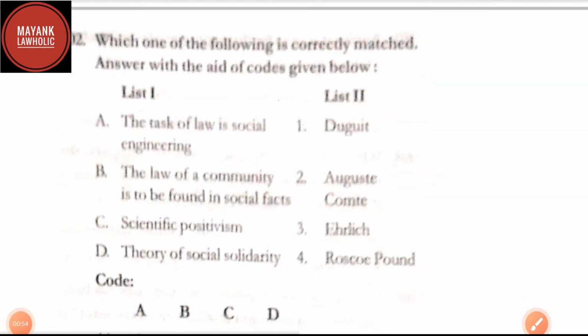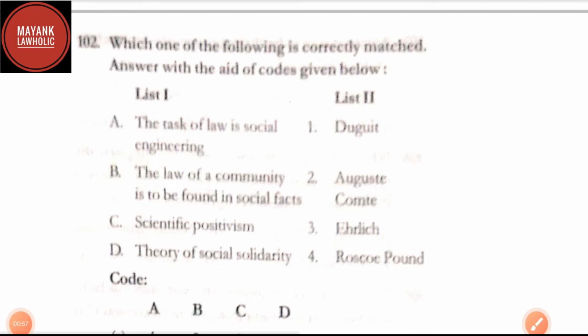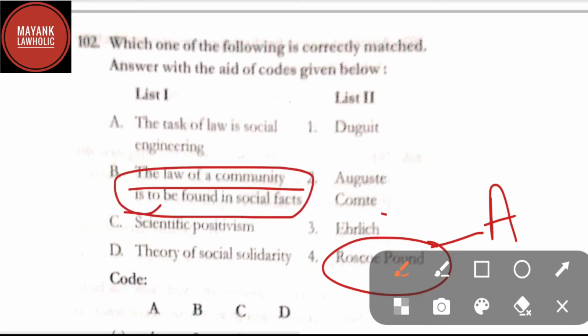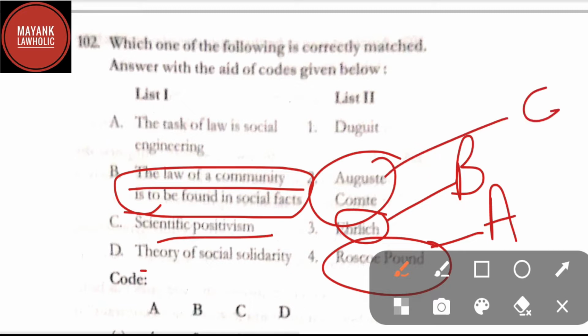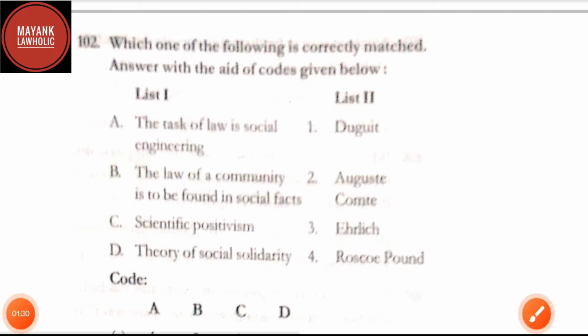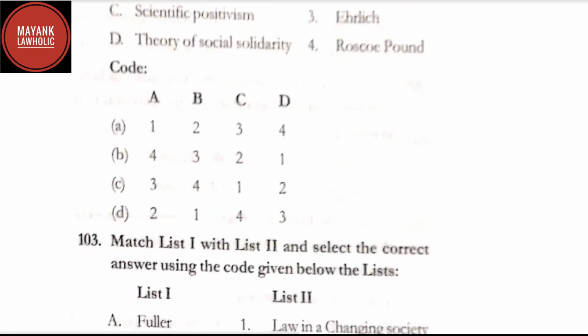Question number 102. Which one of the following is correctly matched, and answer with the aid of the codes given below? Here in list 1, option A is the task of law is social engineering. This has been said by Roscoe Pound. The law of a community is to be found in social facts. This is said by Ehrlich. And scientific positivism is talked about by Auguste Comte. And the theory of social solidarity is given by Duguit. So by going through these matches, the correct option here will be option B.